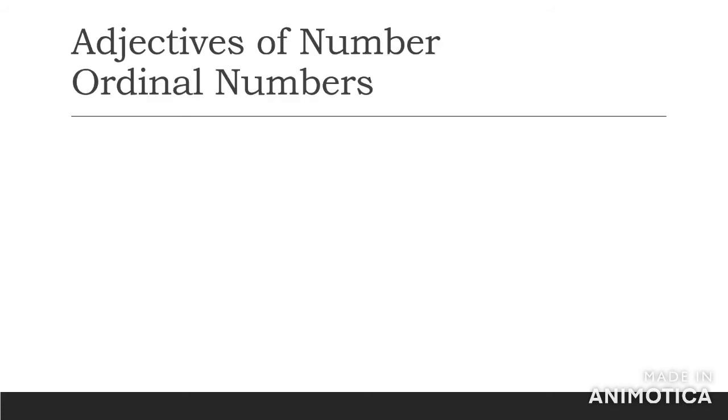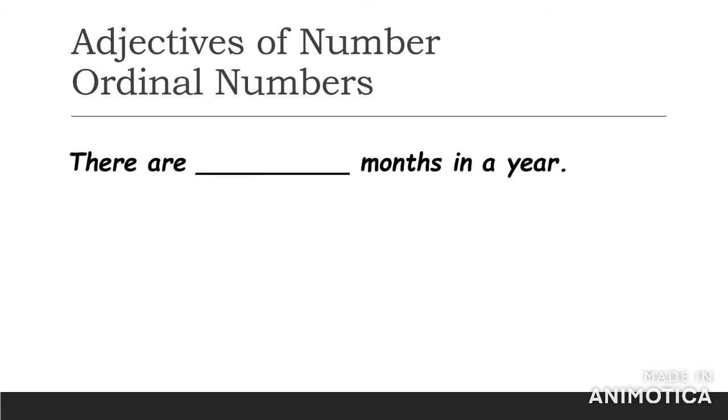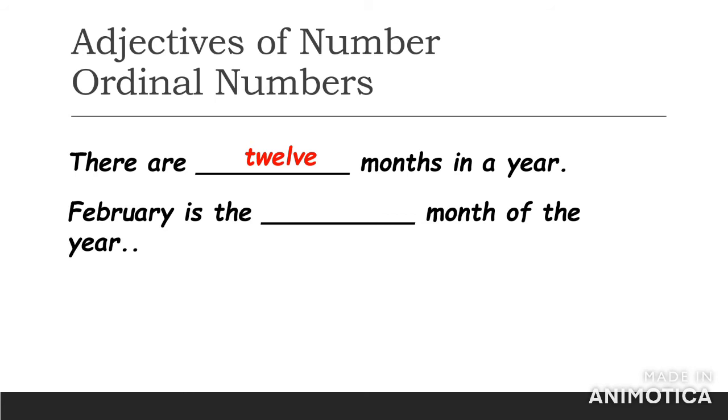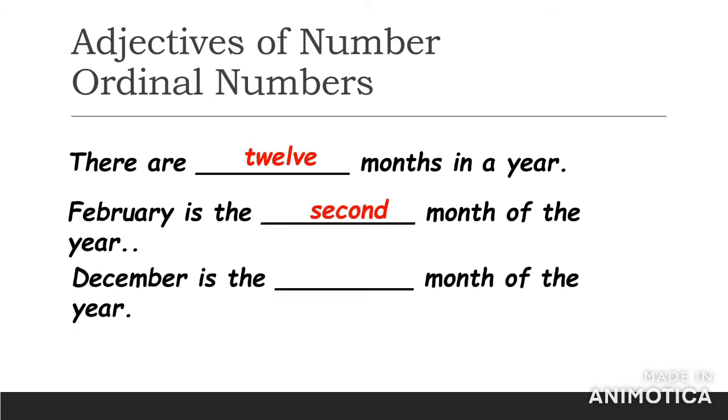So what is meant by adjectives of number? Now look at these sentences. There are 12 months in a year. February is the second month of the year. December is the last month of the year. In these 3 sentences, we have used a number in the first one, that is 12, whereas in the next 2 sentences, we have used the words second and last.